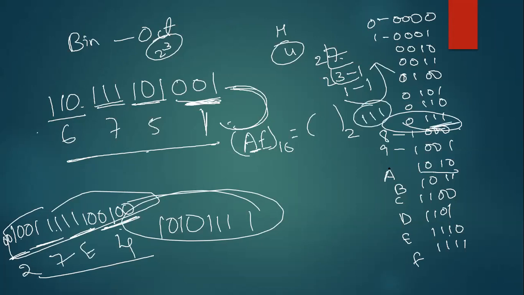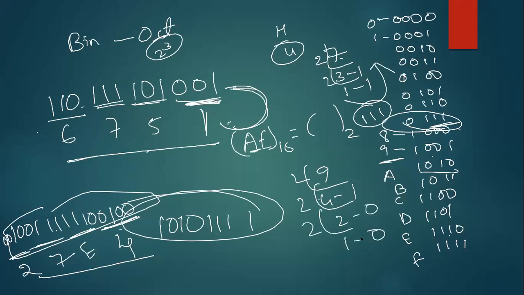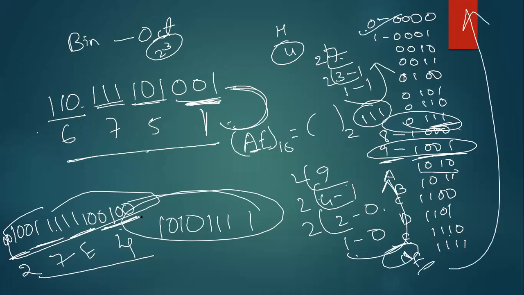Similarly, if I want to write 9 in binary, what I will do? 9 divided by 2 is 4 times, 1 is the remainder. 4 divided by 2 is 2 times, 0 is the remainder. 2 divided by 2 is 1 time, 0 is the remainder. So write in reverse order: 1001. 1001 is nothing but 9. Like that, I have written the equivalent binary numbers for all the numbers from 0 to 15. So whenever there is a number, you just have to substitute it there.